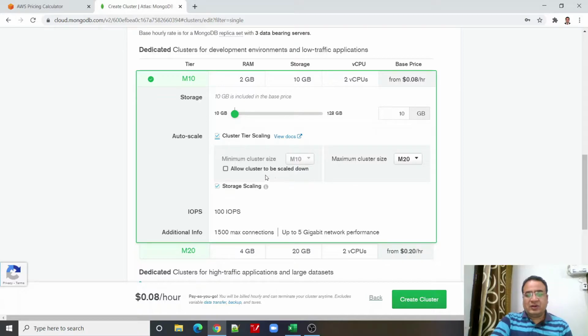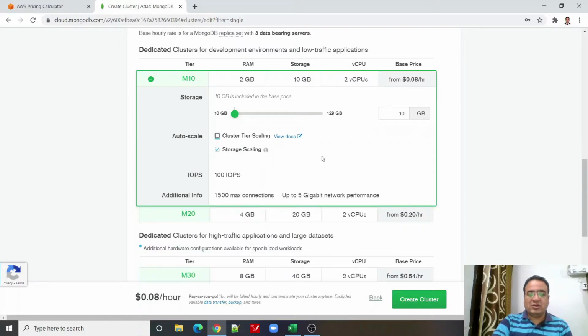And we can also scale this cluster up, which can be scaled up to M300, with different options. But for now I'm not going to enable this option also, to keep things simple. If you notice, there is another option, which is to allow the cluster to be scaled down as well. What is the minimum cluster which we want MongoDB to scale down to, once it scales up? So for now I'm just disabling it, and I'm keeping the cost as simple as possible.